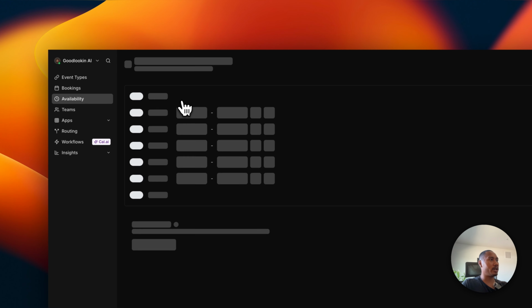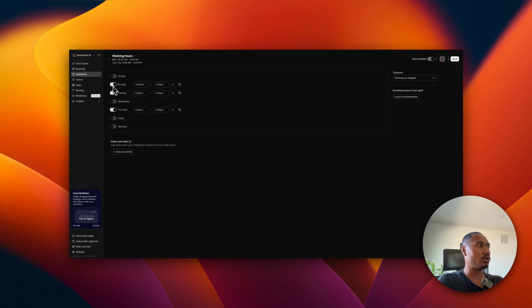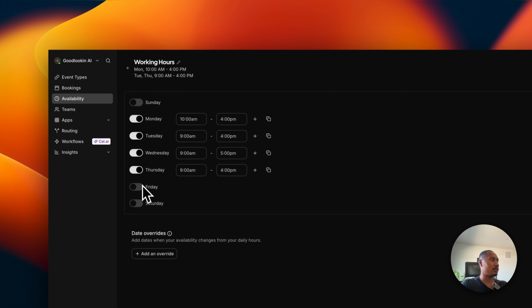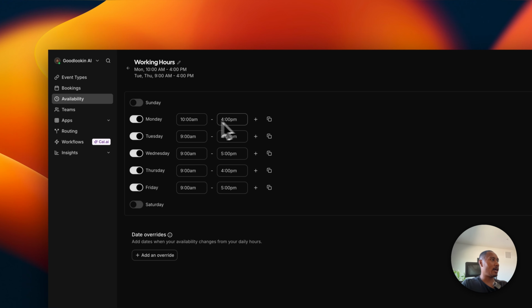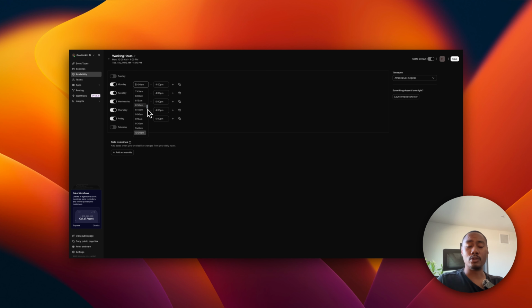Availability. Now let's just quickly adjust this. So let's say we have a standard work schedule, Monday through Friday. I'm going to toggle this on. And let's just try to think of it as we are the real estate agent. When are they available to discuss their options with these potential buyers and sellers?